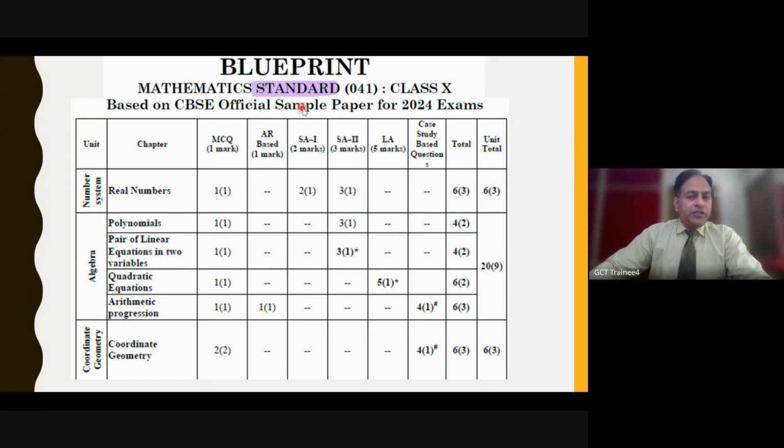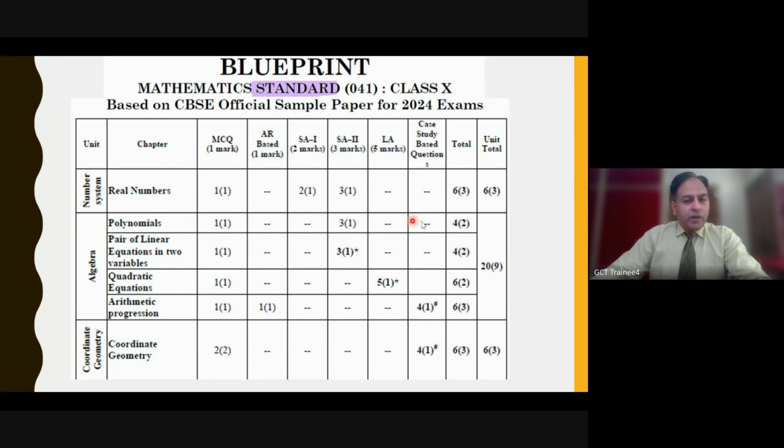Based on the CBSE official sample papers which were released, this is one of the blueprints prepared. For number system, we have simply one chapter, real numbers, carrying 6 marks. When we talk about algebra, it contains these 4 chapters: polynomials, pair of linear equations in 2 variables, quadratic equations, and AP.